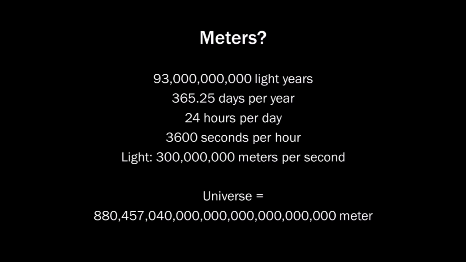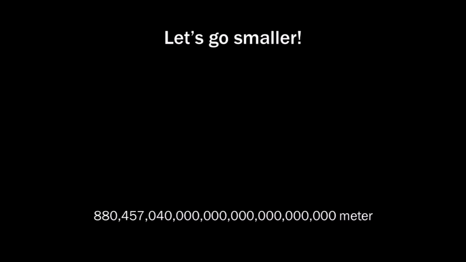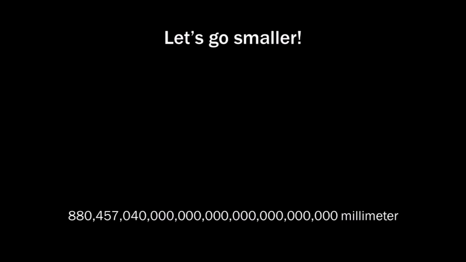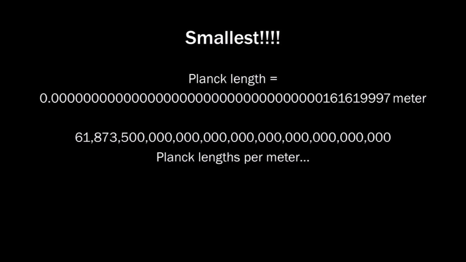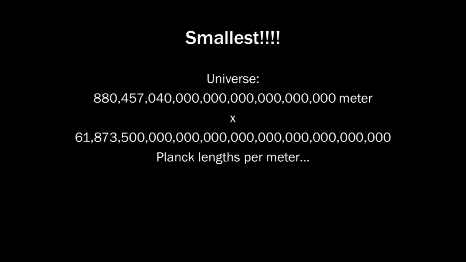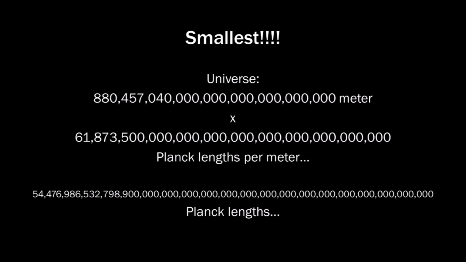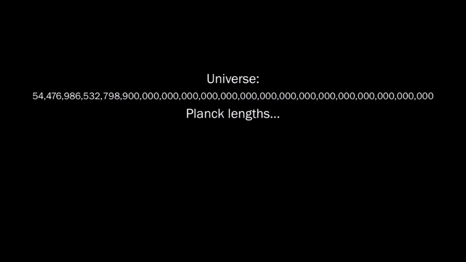Meters. Why meters? We can go smaller. Why not millimeters or micrometers or smaller? How small can we go? Scientists tell us that the smallest unit possible is the Planck length. It's really small. There are quite a lot of Planck lengths per meter. There are more Planck lengths per meter than there are meters in the observable universe. And so now we have the diameter of the universe expressed in Planck lengths.